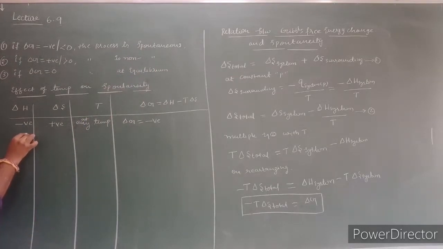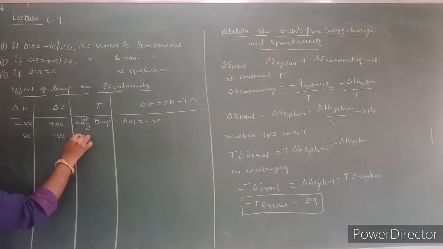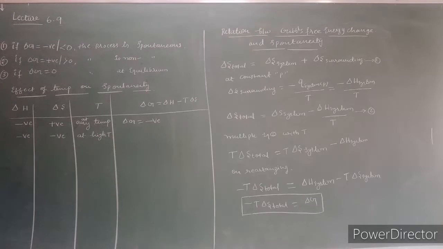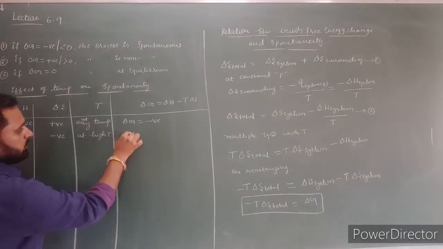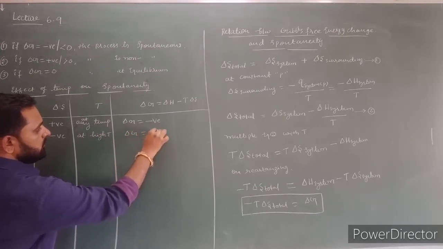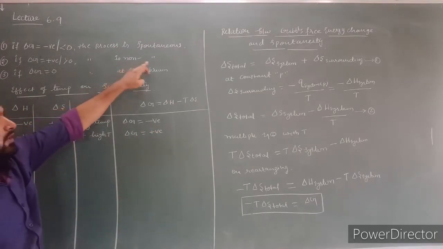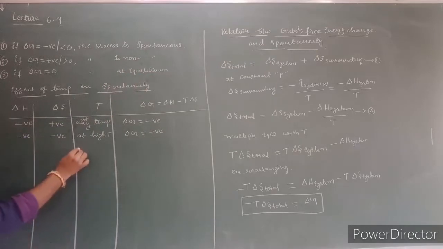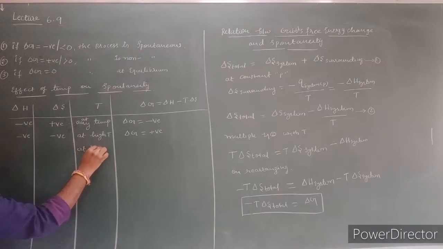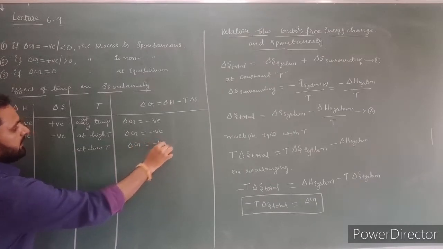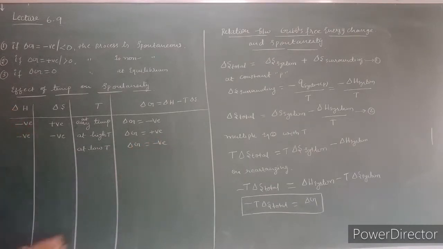If delta H value is negative, if delta S value also negative, then at high temperature delta G value is positive. If delta G value is positive, then the process is non-spontaneous process. At low temperature delta G value will be negative. If delta G value is negative, then process is spontaneous process.